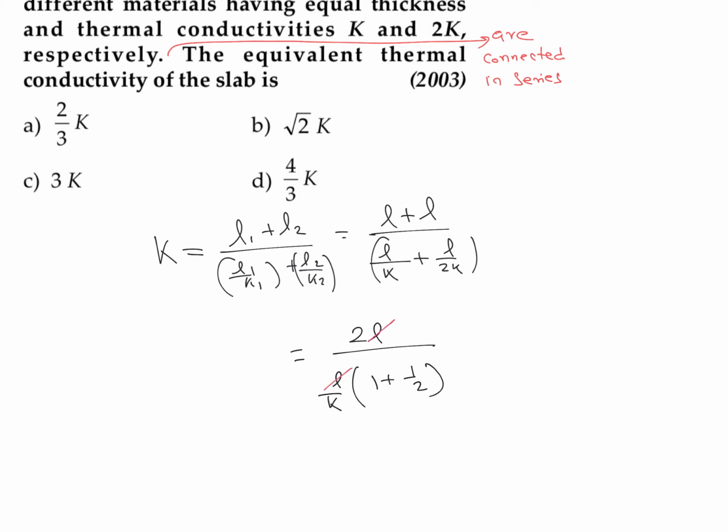So you can cancel this L and this L. So this is going to be nothing but 2 divided by, we can write 1 by K into 3, 2 plus 1, that is 3 divided by 2. So we can write this is nothing but 4K divided by 3.